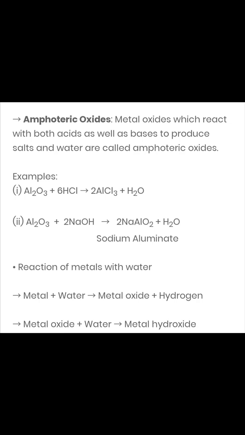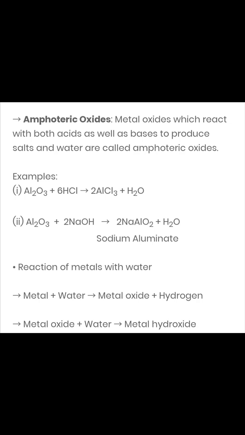Now we are going to talk about something very important, that is amphoteric oxides. Children, although most of the metal oxides are basic in nature, there are some metal oxides which show basic as well as acidic nature. These are called amphoteric oxides. This means metal oxides which react with both acids as well as bases to produce salts and water are called amphoteric oxides.